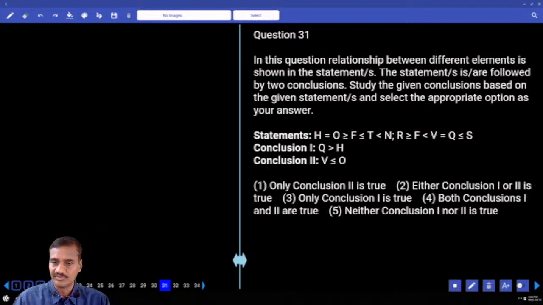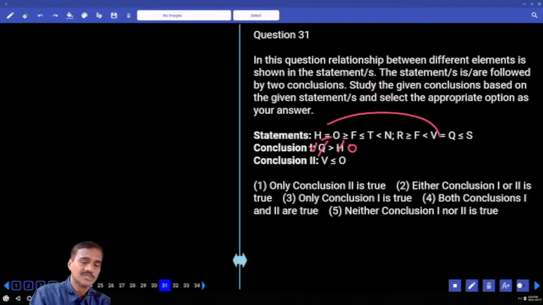And next one, V and O. O is here, V is here, again F. Opposite symbol, no relation. But whereas H and O are same. Now in the place of H, we can take it as O. And Q and V are same. And in the place of Q, you can take it as V. V greater than O. V lesser than or equals to O. All the three symbols were present in only two conclusions. And in the statement between these two opposite, hence it is either one or two, choice two.